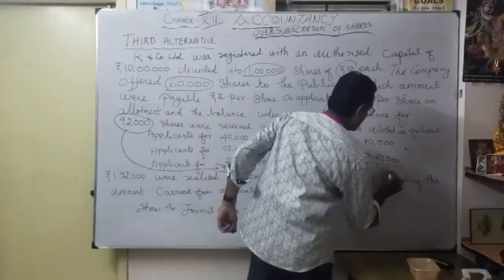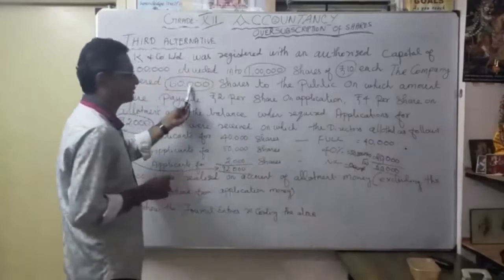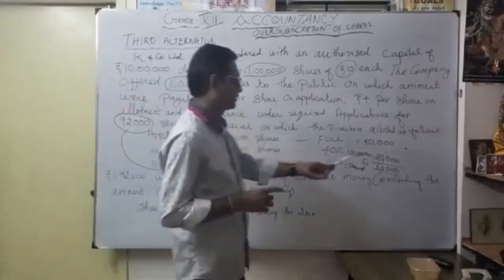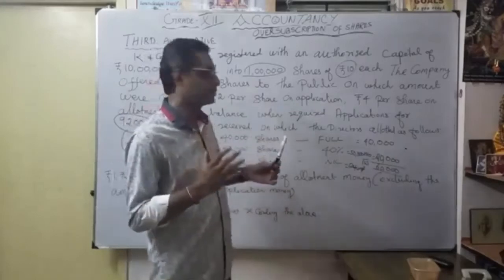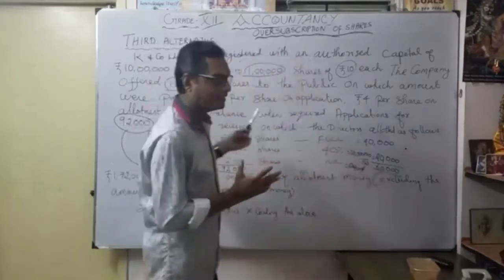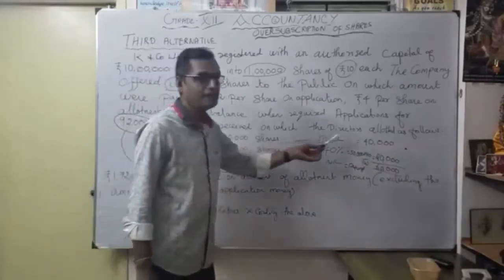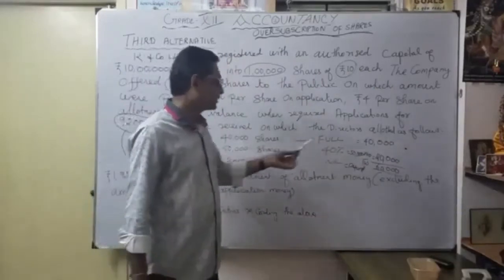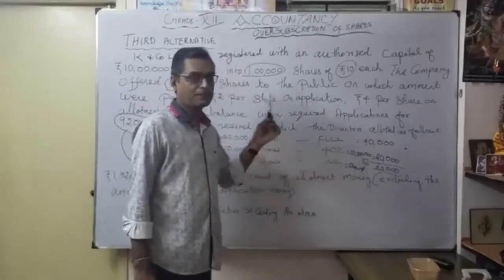Correct? That's what the company can allot, the 60,000 shares. Even though 92,000 shares were applied for, how we are going to do the 60,000 shares for the three combinations. First combination, whatever allotted fully. Second one, proportionate allotment. Third one, some money refund. That's the three classifications. Correct.